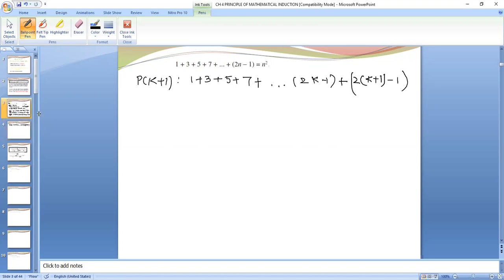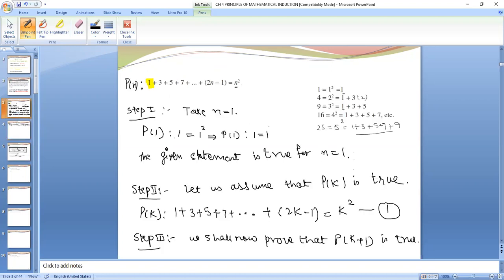First step is very easy. Put n is equal to 1. The result will be true. The second step, we have done nothing. We have assumed that the statement is true for n is equal to k.